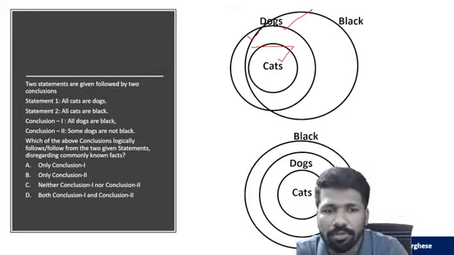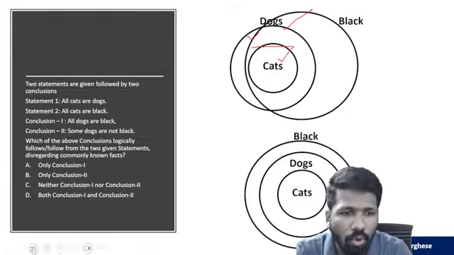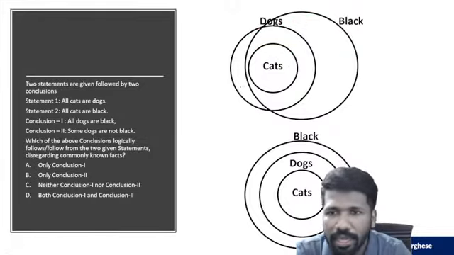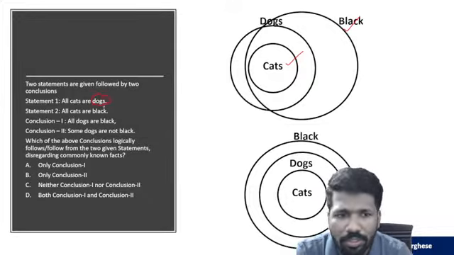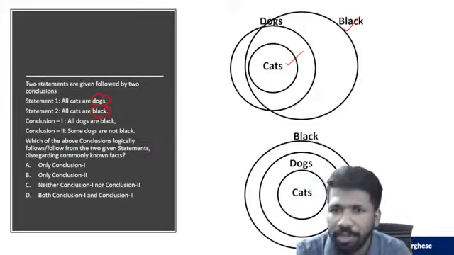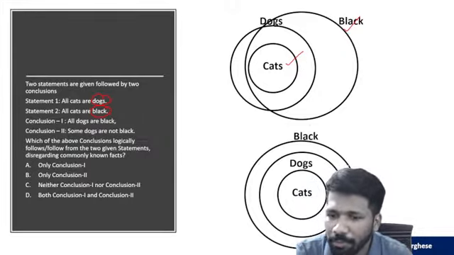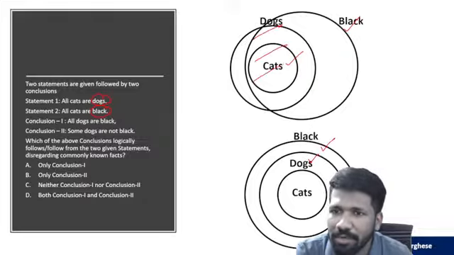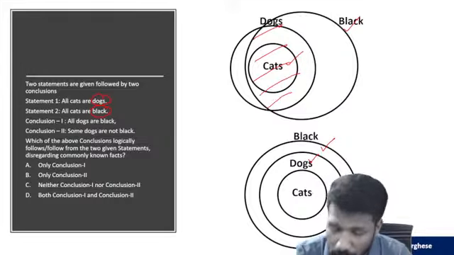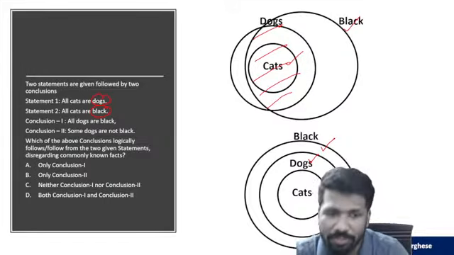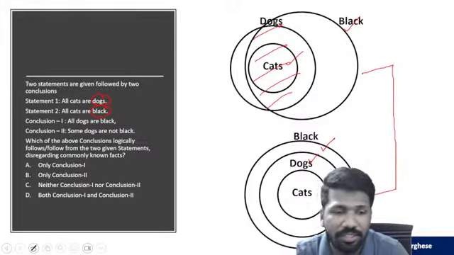All cats are dogs. Now, all cats are black. So, cat should be inside black set also. But the problem is dogs and black, what is the relation is not mentioned. That is why there are many relations possible. It can be possible like all dogs are black. It can be possible that some dogs are black. Yeah, it is also possible that all black are dogs. So at least these two possibilities I am listing out.